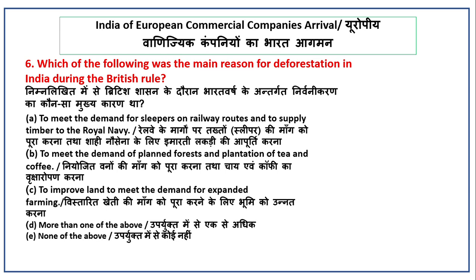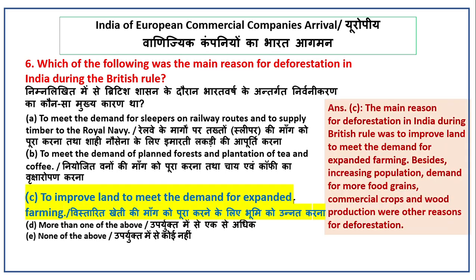The answer will be option C, to improve the land to meet the demand for expanded farming. The main reason for deforestation in India during the British rule was to improve land to meet the demand for expanded farming. Besides increasing population, demand for more food grain, commercial crops and wood production were other reasons for deforestation.